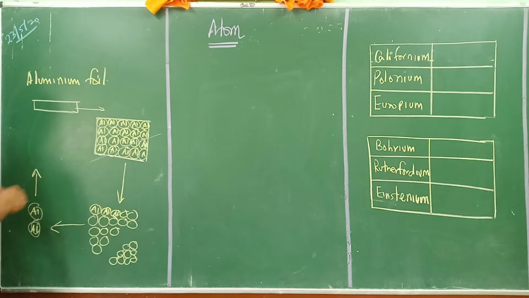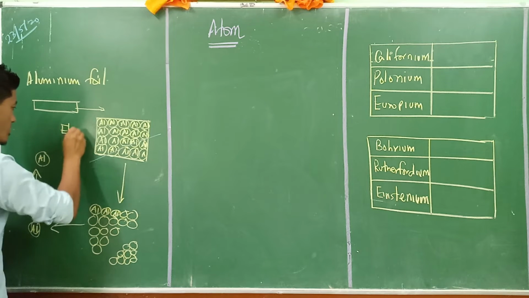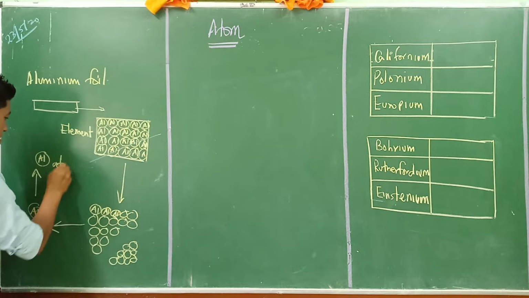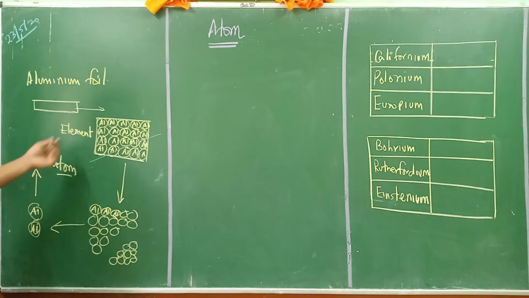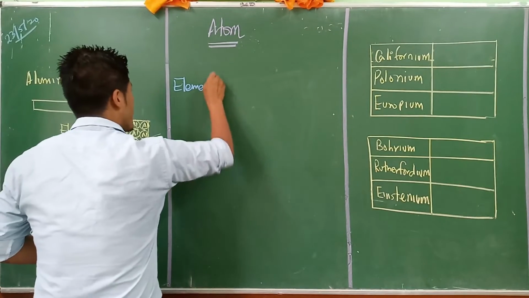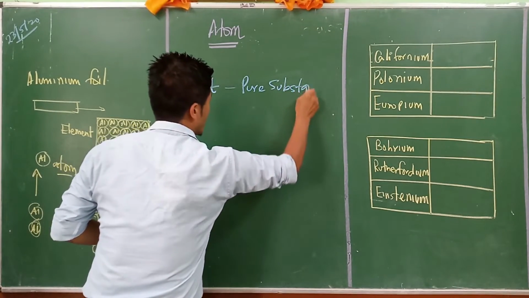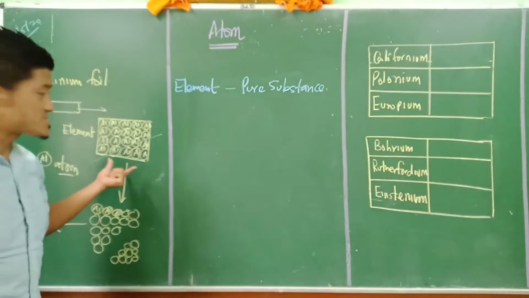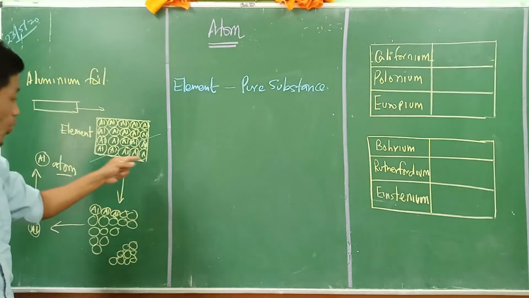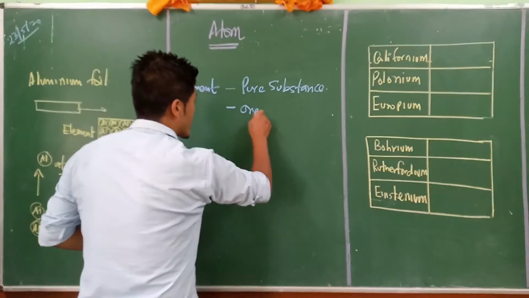Now, if we cut this into two, again smaller pieces, we will get a singular one. This is what we call an atom. And this particular thing combined together is what we call an element. Understand? So an element is what we say is a pure substance. They are pure because they have only one kind of atoms.